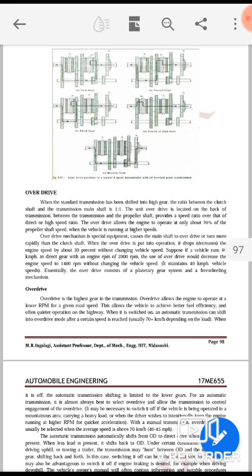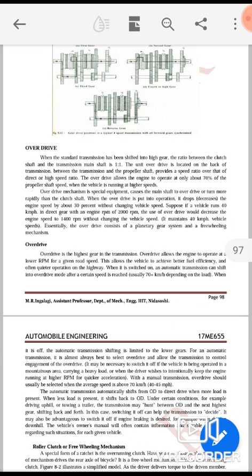Suppose the vehicle runs at 40 kmph in direct gear with an engine speed of 2000 rpm; the use of overdrive would decrease the engine speed to 1400 rpm without changing the vehicle speed. It maintains 40 kilometer per hour only.